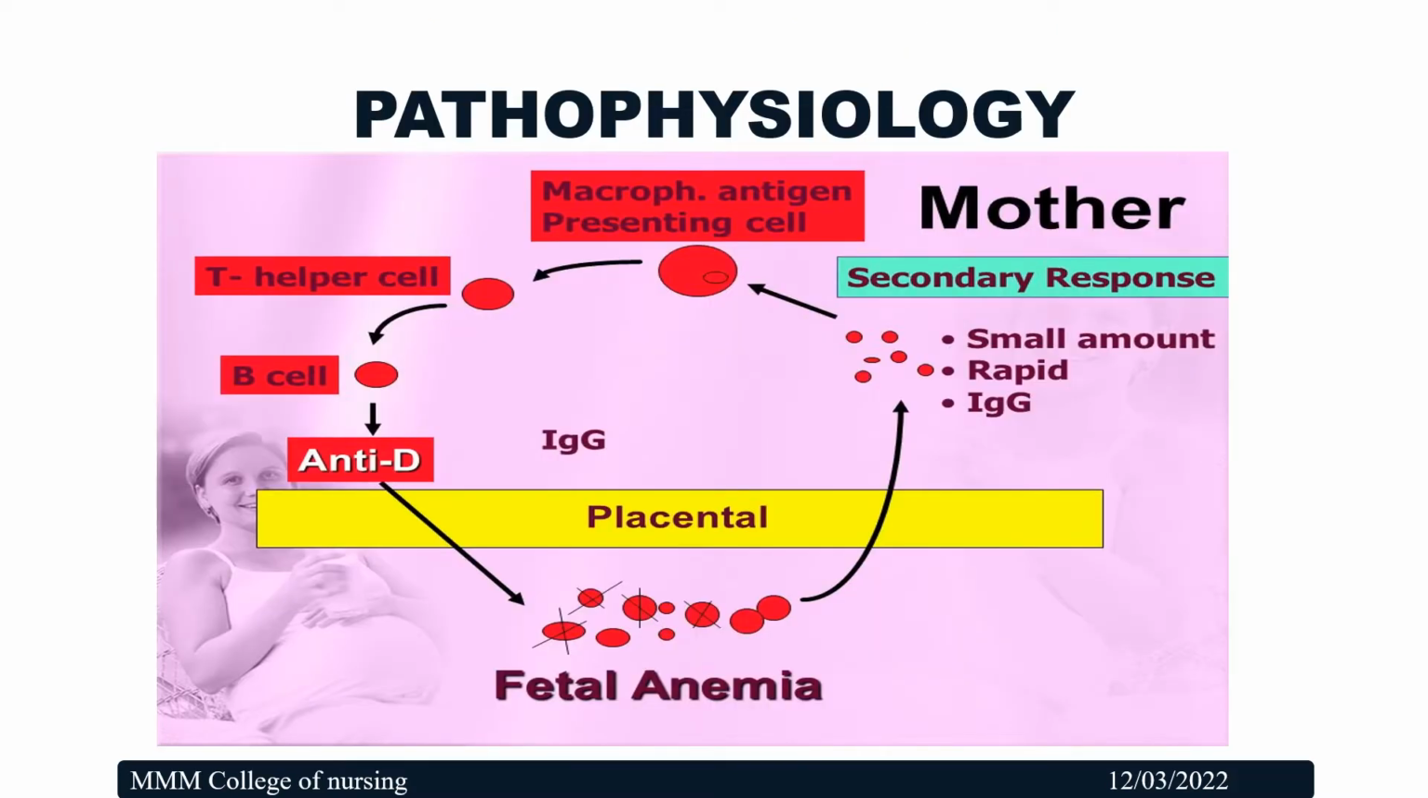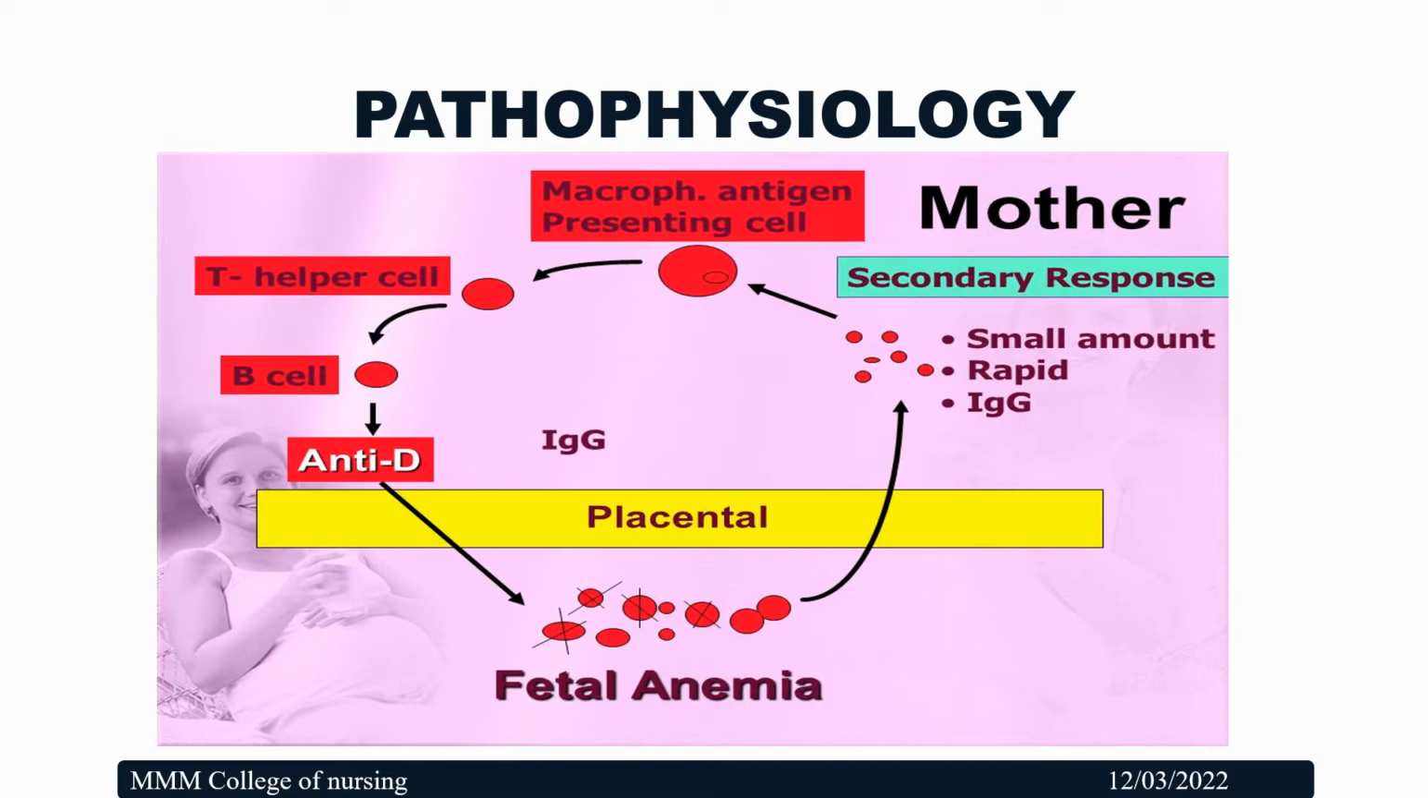Now we'll see about the secondary response. I already told you the RBCs are attached with the antibodies. It means the RBCs are not normal. Only a few RBCs are left which are normal. So what happens if these few RBCs cross the placenta and enter the mother's circulation? There is a secondary response. Now this happens after 6 months. The mother responds by producing IgG antibody.